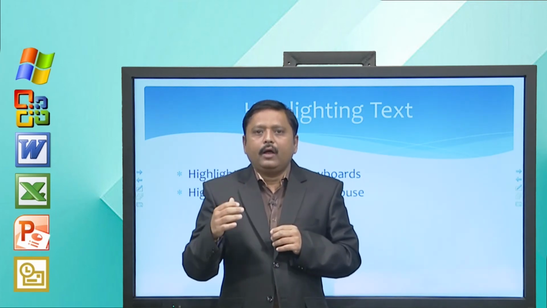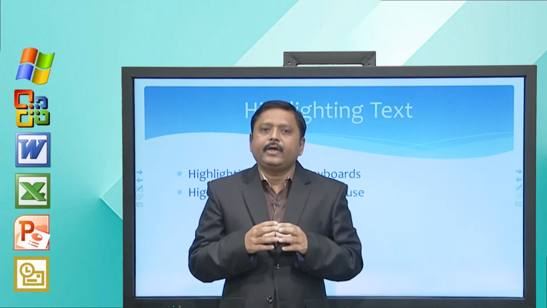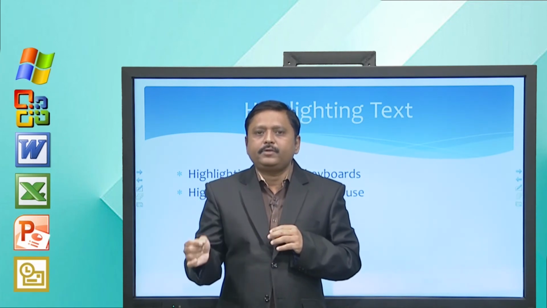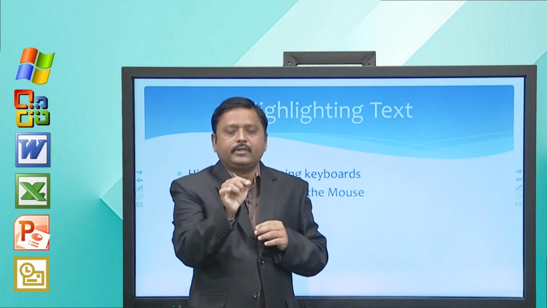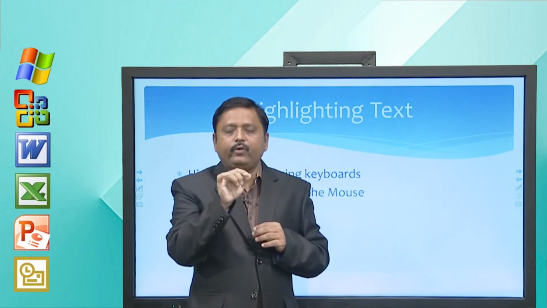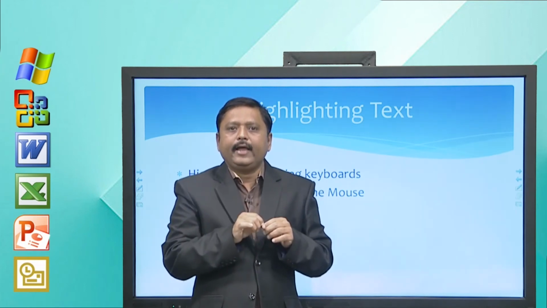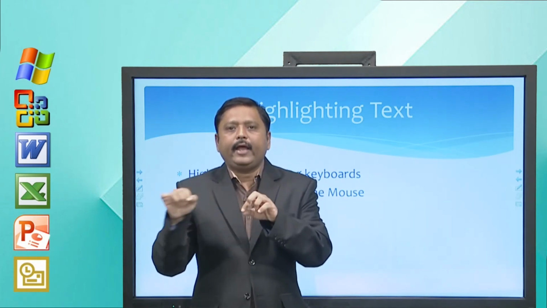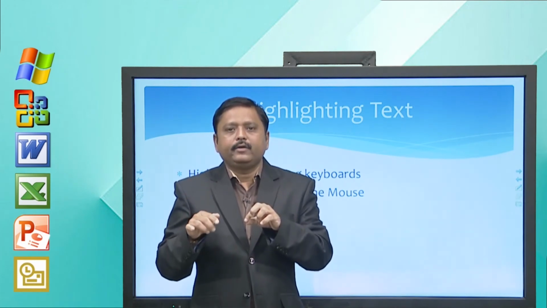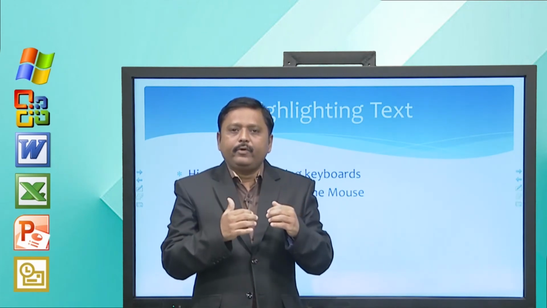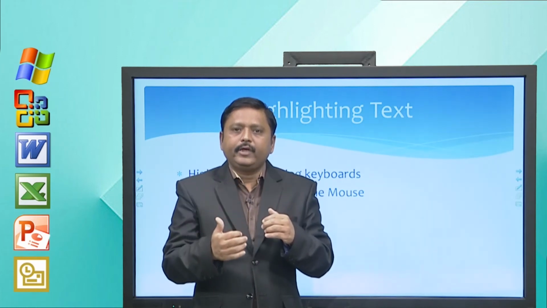We can highlight the text using the keyboard. So, just place your cursor before the text you want to select, and then press shift and the arrow key in the direction that you want to select. So, this is how you can select text using the keyboard.